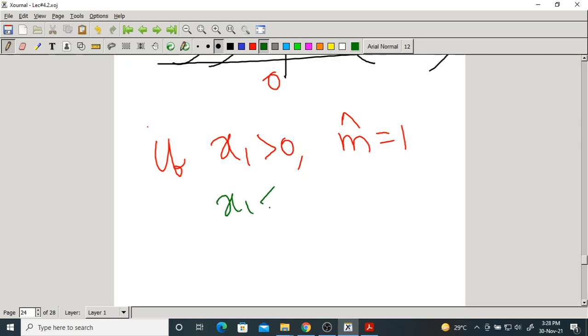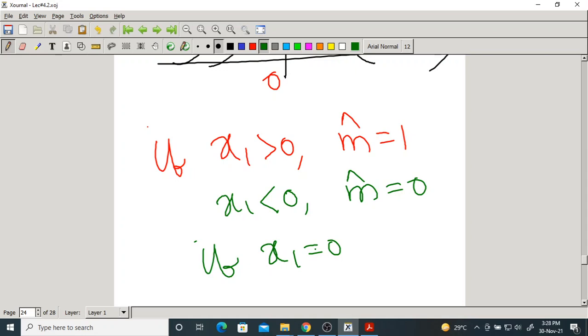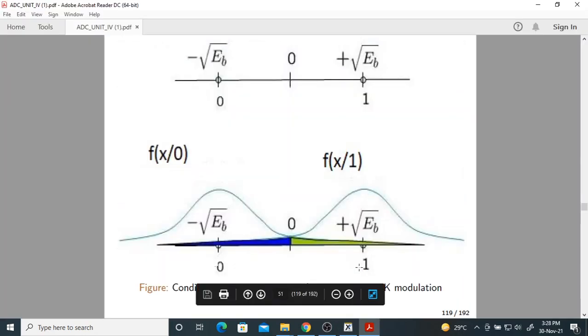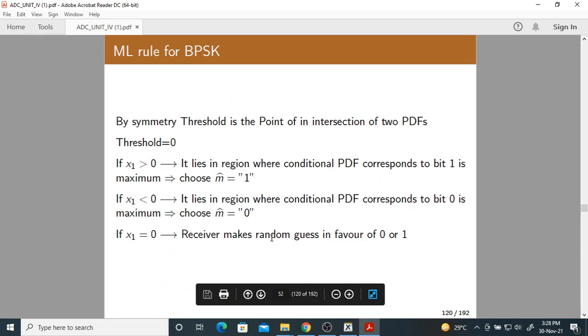If x1 is less than 0, m cap equals 0. If x1 equals 0, you can choose either 0 or 1, randomly you can guess. So this is the rule.